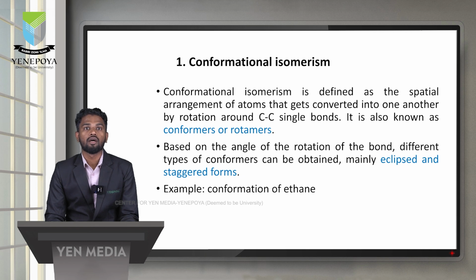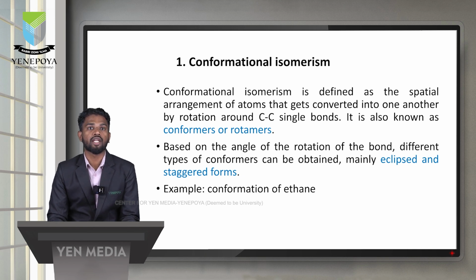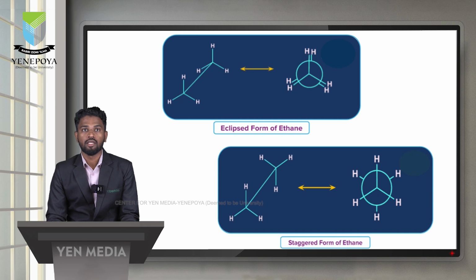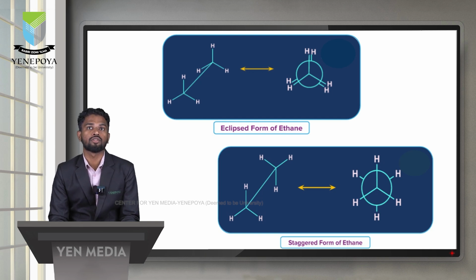Based on the angle of rotation of the bond, different conformers can be obtained, mainly in the eclipsed and staggered forms. See one example, the conformations of ethane. These are the eclipsed form and the staggered form of ethane. Both representations exist: one is the sawhorse representation and the other is the Newman projection formula.